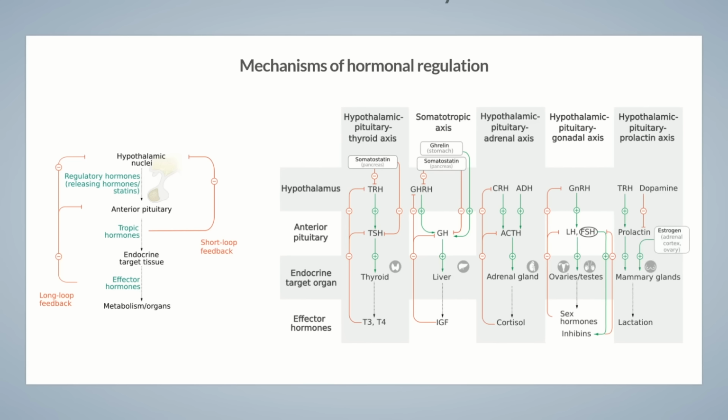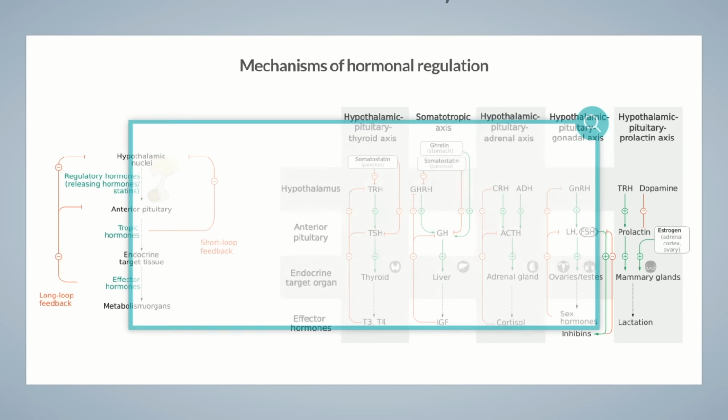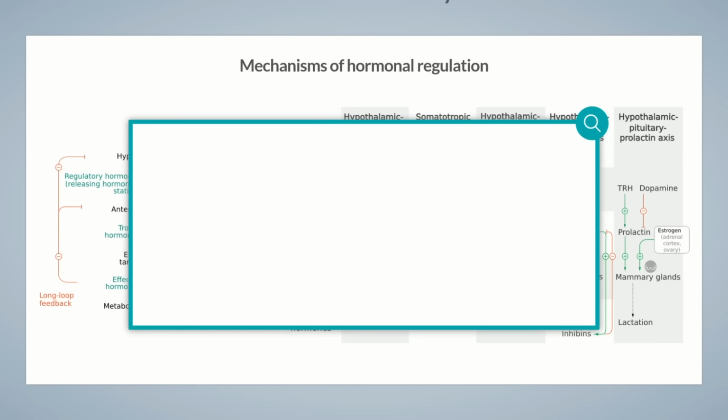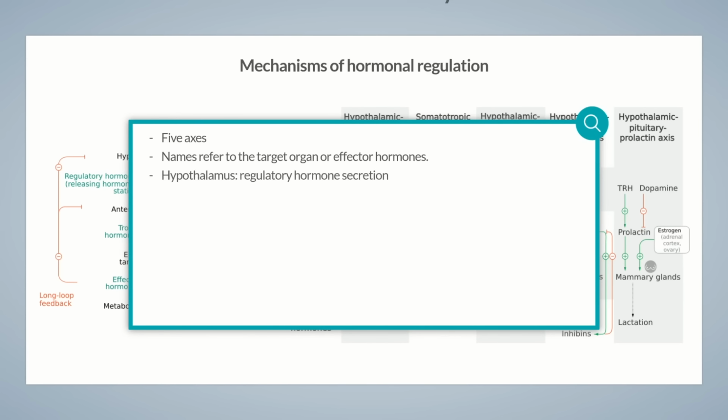Finally, let's take another comparative look at the hormone axes. Although many different biochemical factors play a role, there are some common points to remember. The neuroendocrine system consists of 5 major hypothalamic-pituitary hormone axes, whose names are derived from the corresponding endocrine target organ or effector hormones. The hypothalamus stimulates the release of hormones from the anterior pituitary by secreting releasing hormones. Their abbreviated name usually ends with RH.